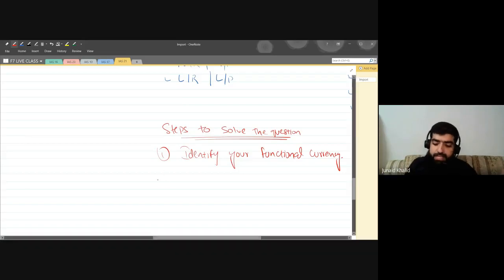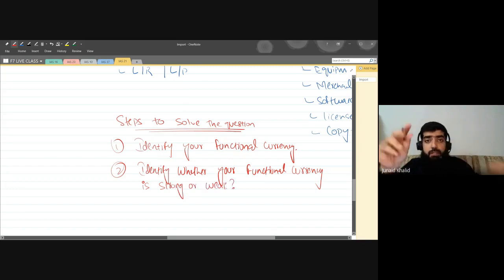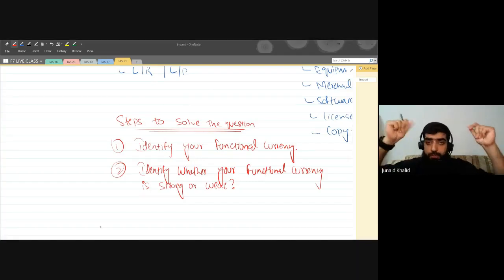Second step: identify whether your functional currency is strong or weak. Please watch me very carefully.